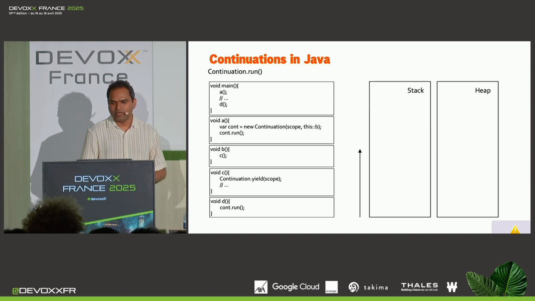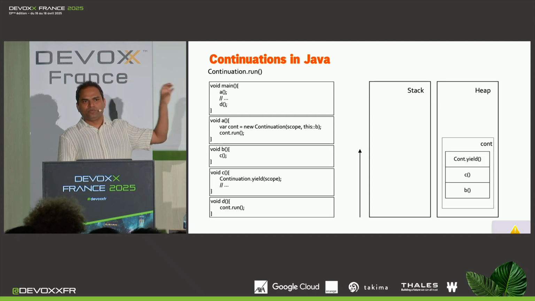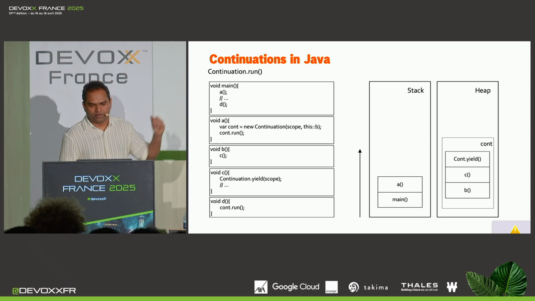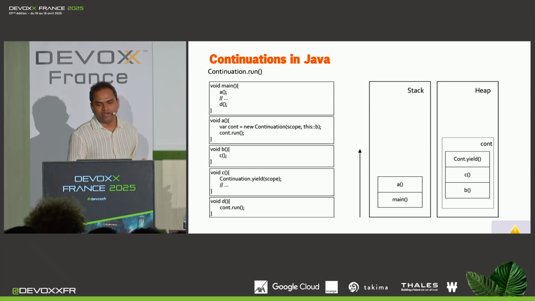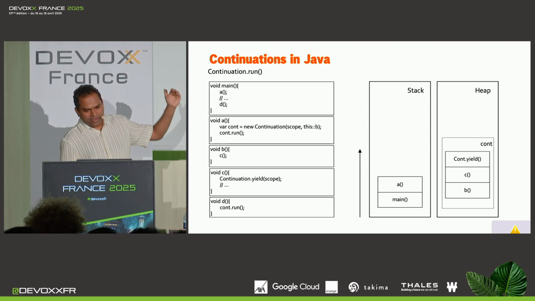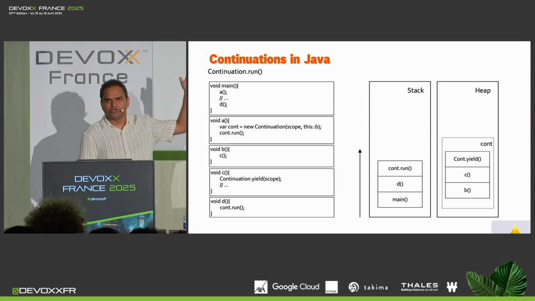Again, we have stack memory and heap memory. And on the heap, we already have this continuation object saved with the stack frames in it. And then on the stack, we have this main method, which was calling method A, right? So this is how it was on the previous slide. So let's resume from there and see what happens. Let's say method A finishes its execution, and then the control goes back to main, which calls method D. And then D does continuation.run.